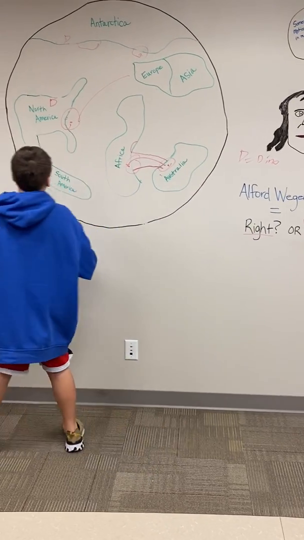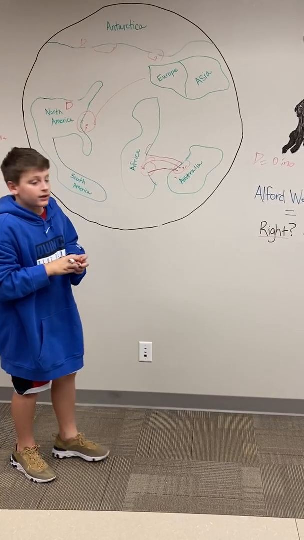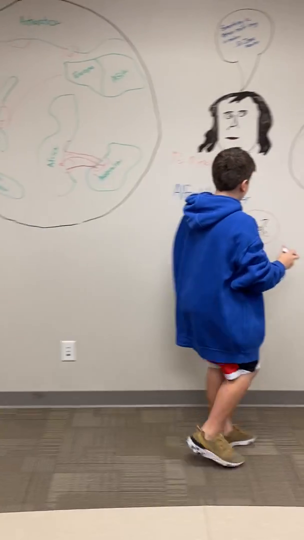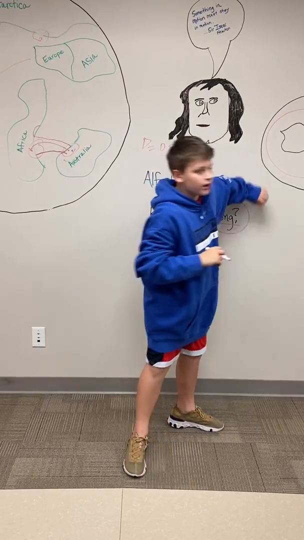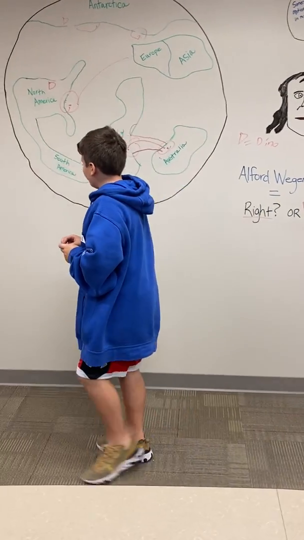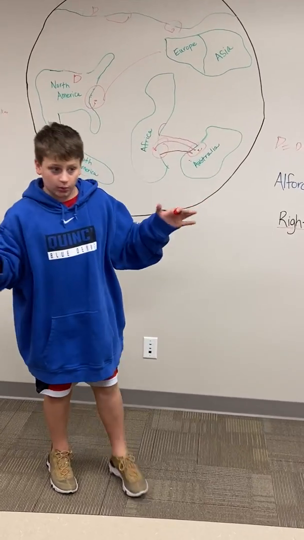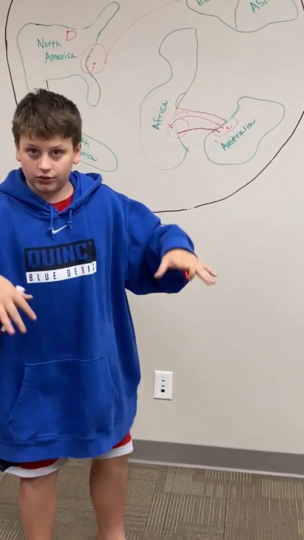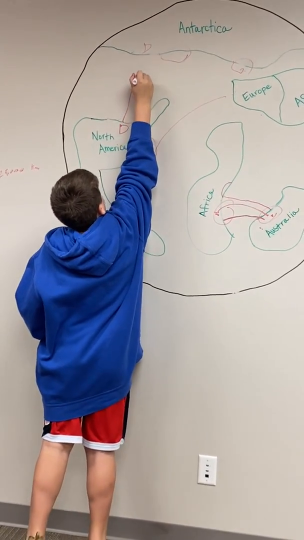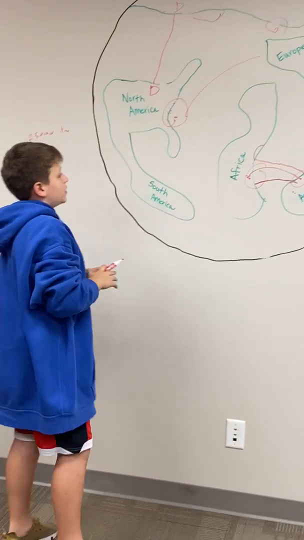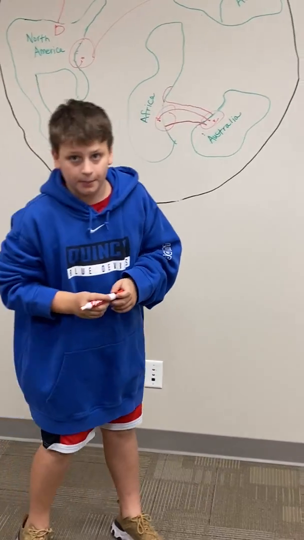If D equals a dinosaur, and there's a dinosaur here, I believe that this dinosaur could have new DNA and morph into a dinosaur with wings or with feet, with paddles, and have gone all the way North America to Antarctica, or Australia to Africa, or North America to Europe.